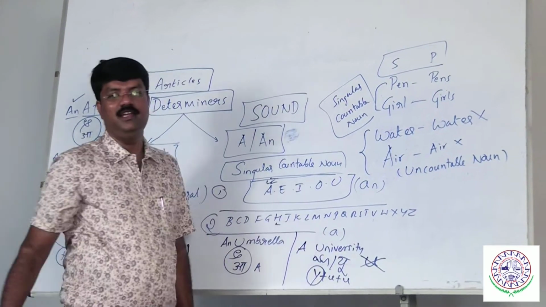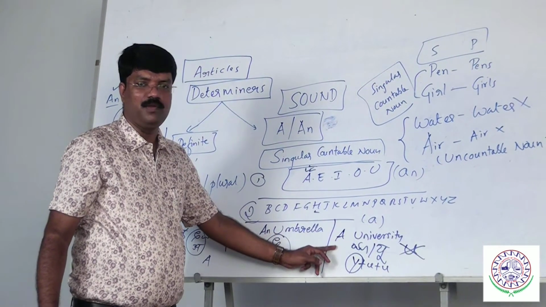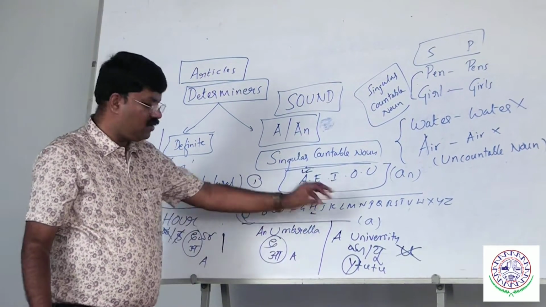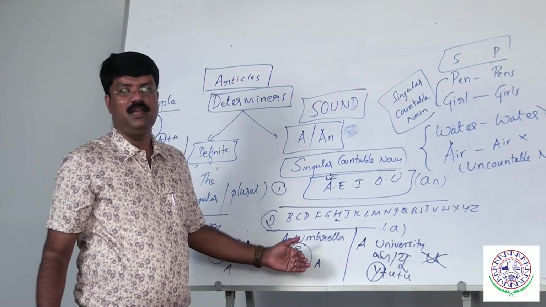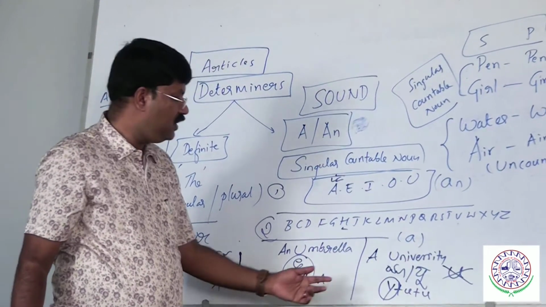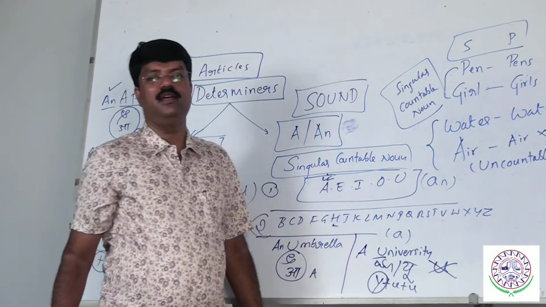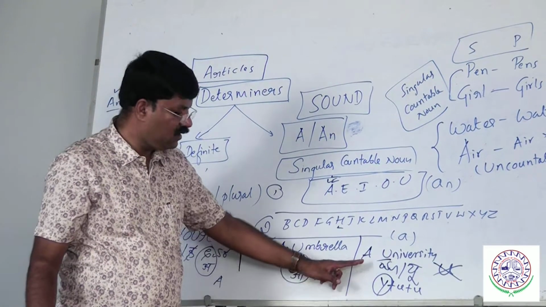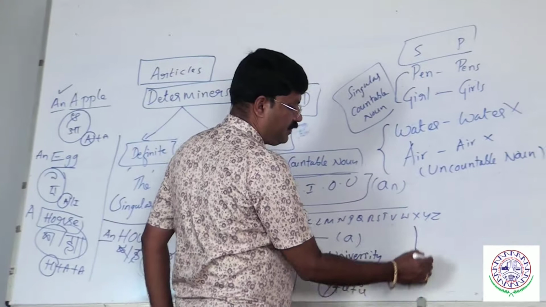What must I use? A university. I am sure, my dear friends, you can expect a question on this topic, at least 2 marks. University will be asked to check your ability in determining the article. So here I need to use a university. Though it starts with a vowel letter, it has the sound of a consonant. Let me give one more example.